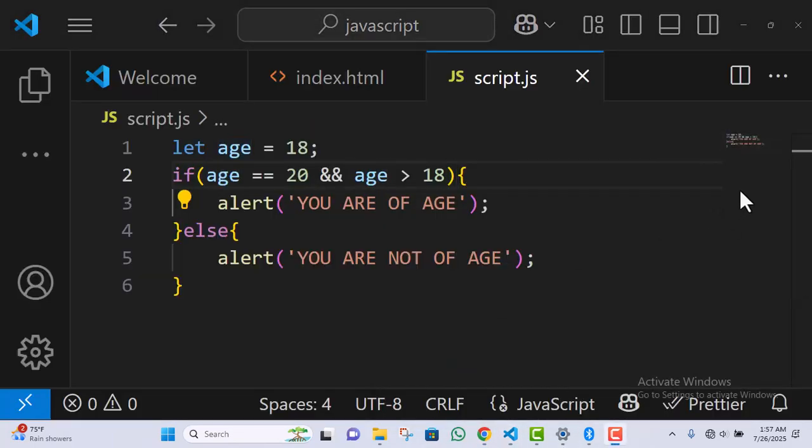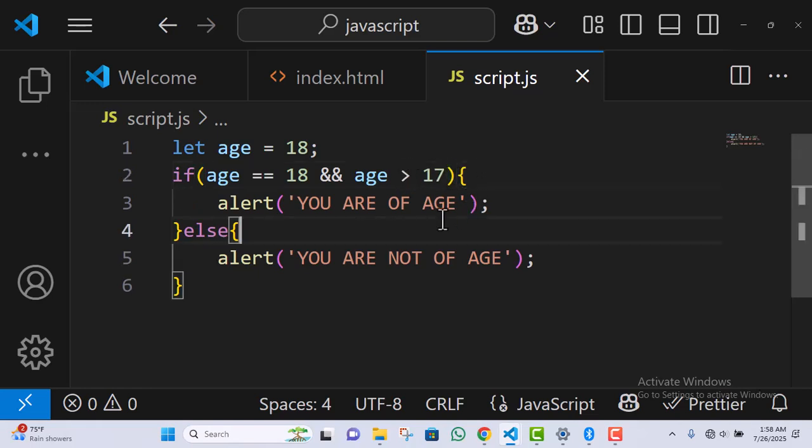And mind you, before this code will run, both statements need to be correct. For example, let's put 18 here because age is equal to 18, and let's put 17 here.